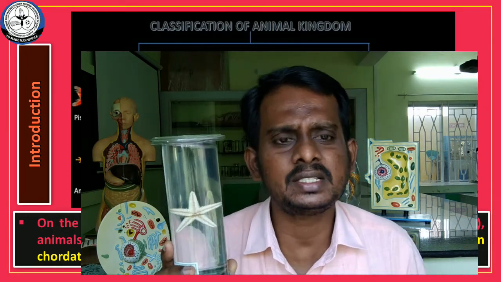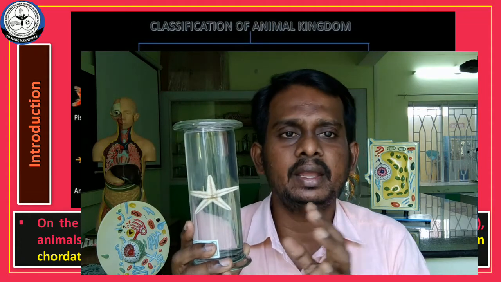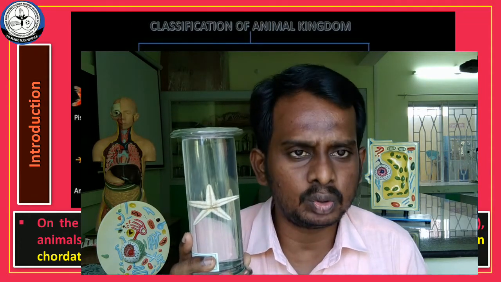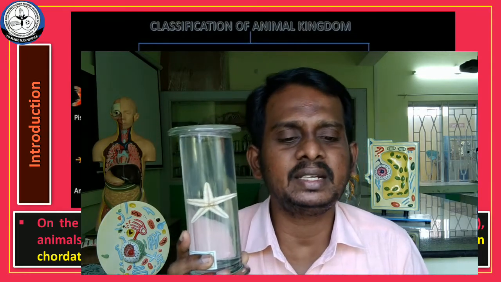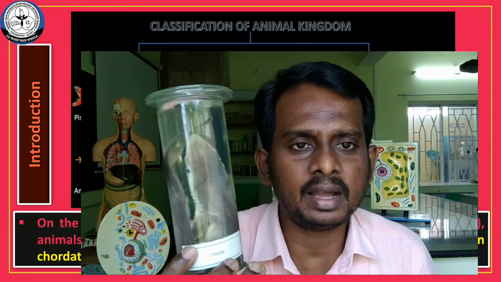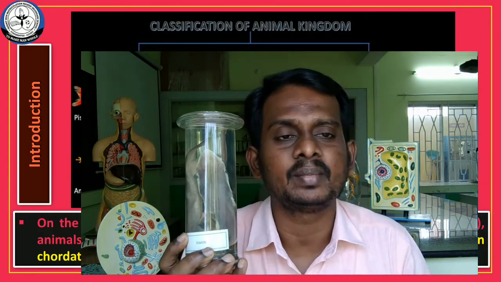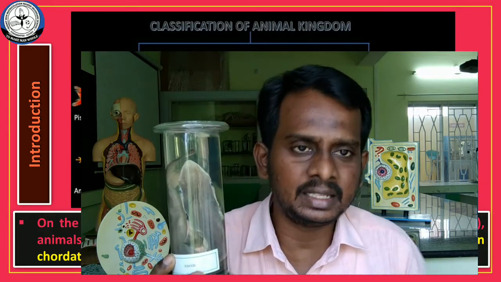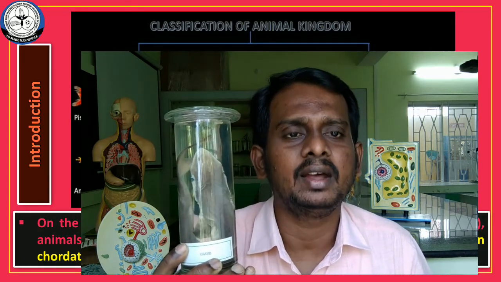But what is the difference? The only difference is the presence and absence of notochord. The starfish has no notochord, that is the reason that animal comes under the invertebrate category. The shark also lives in the marine environment, but it comes under the other category called vertebrate because this animal has a notochord.